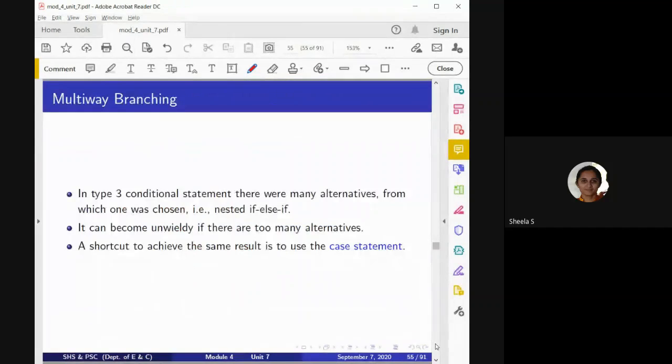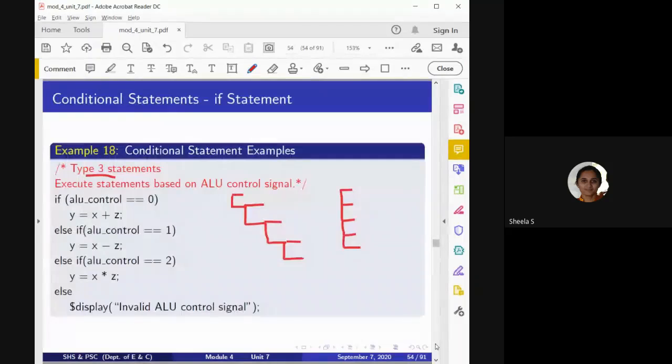And the next one, suppose, yeah, one more thing I forgot. While mentioning the condition here, this can be either a variable or an expression. While considering the expression, we have discussed different types of operators: arithmetic, relational, equality, logical, bitwise. All those operators can be used to test the condition.